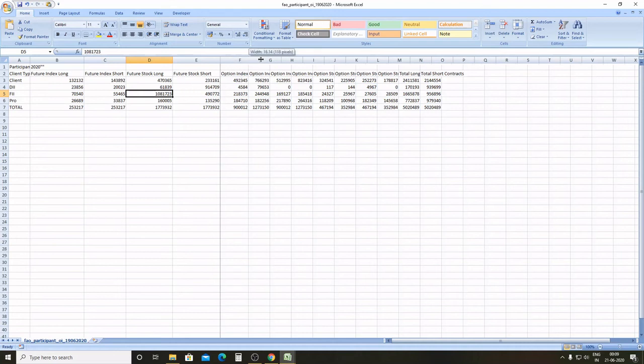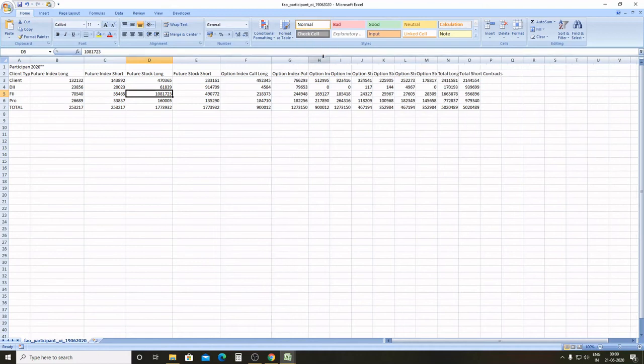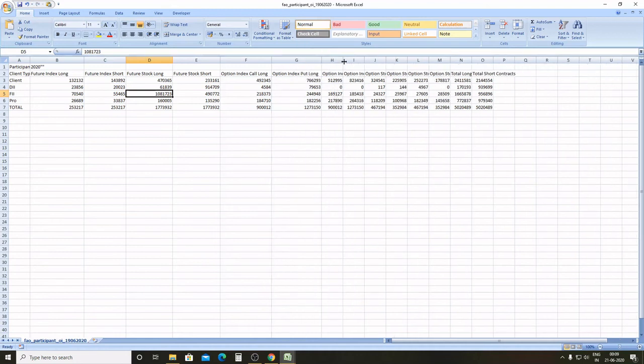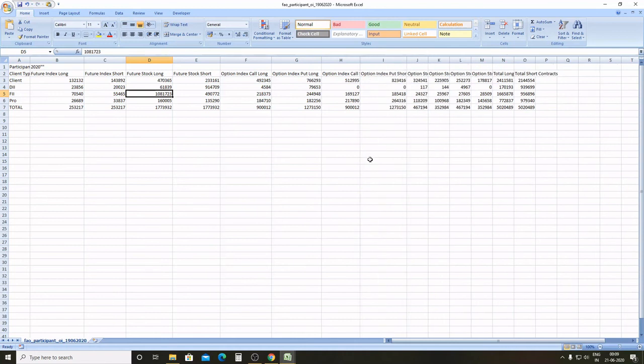On a similar note, you can see what are their positions in index option call long, index option put long as well, index option call short, index option put short. And you can see that DIIs do not trade in options heavily as do FIIs. If tomorrow the market suddenly opens gap down and falls, then many people may conclude that it is going to go below 9,000 and around 8,000, or again it might make a new low.